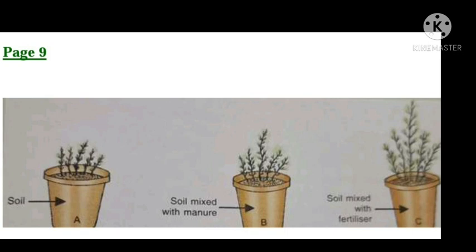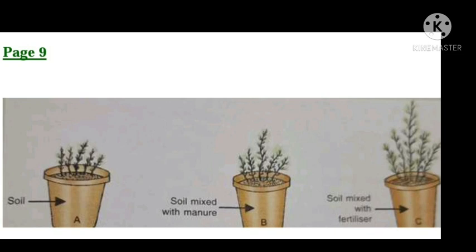So I hope you have understood. So these are the 3 flower pots. In one flower pot only soil is taken, in another soil is mixed with cow dung, which is a manure. In the third, soil is taken which is mixed with a chemical fertilizer. Water is added to make the soil wet, and then moong seeds are germinated. Now when the moong seeds germinate, what you will observe? You will observe small plants called seedlings.